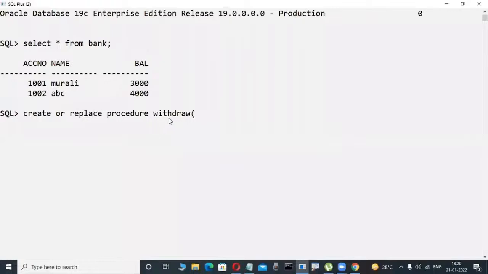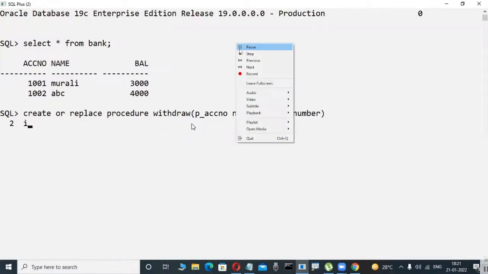Now here, create or replace procedure withdraw. Suppose I'm passing the account number. Okay, fine, account number I'm passing. Again, amount also I'm passing, because I try to withdraw, same like the ATM card. And now here the amount. Here I'm passing something only. Okay, now some code.